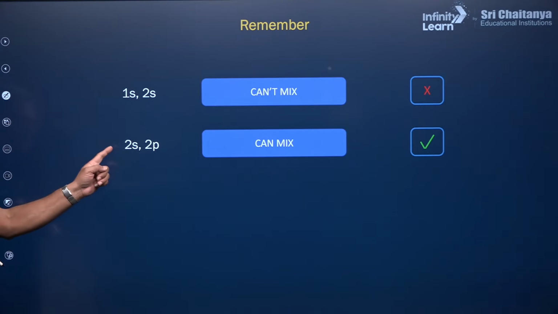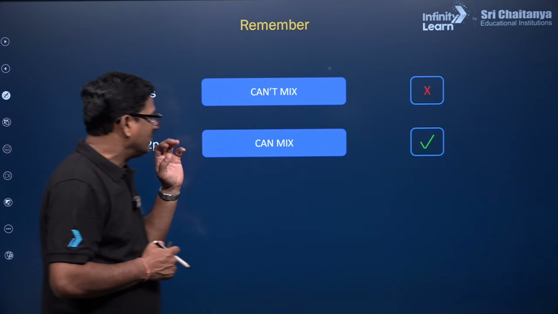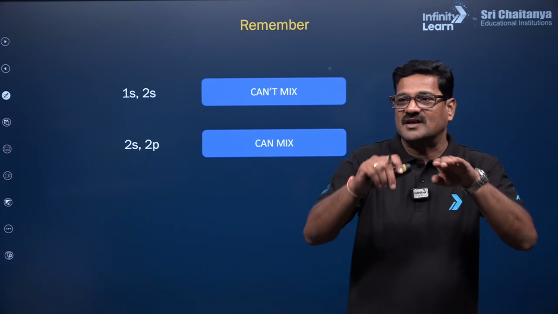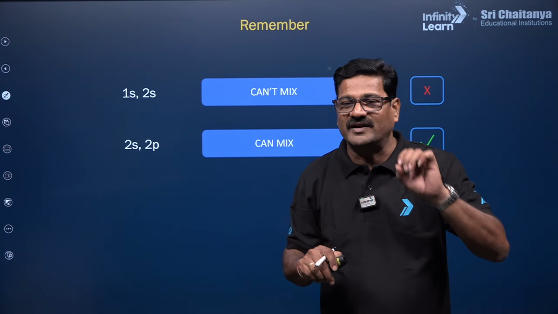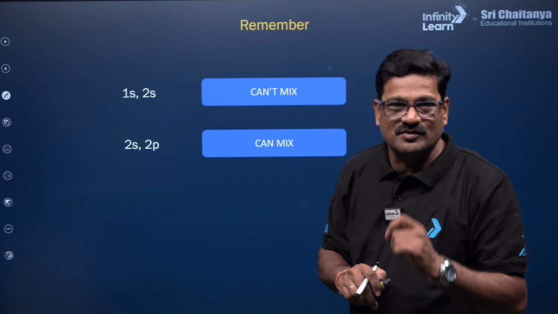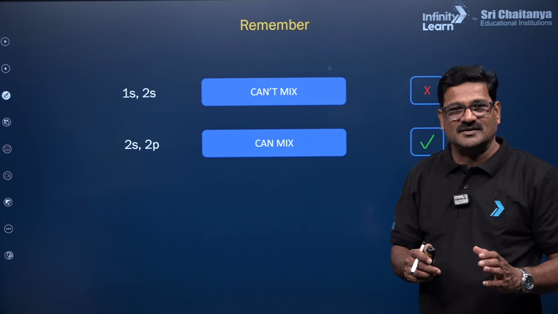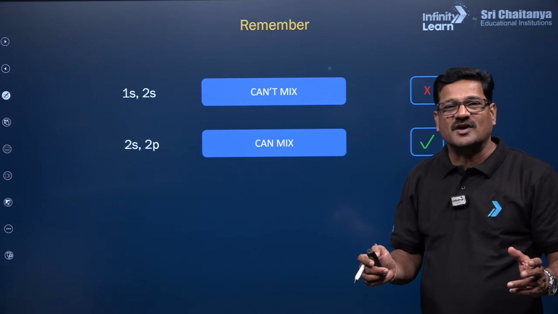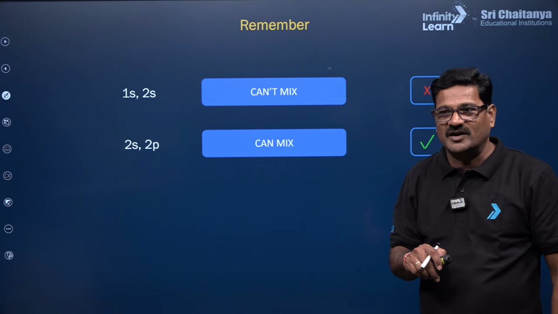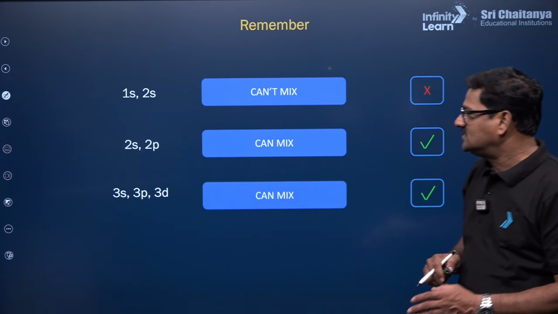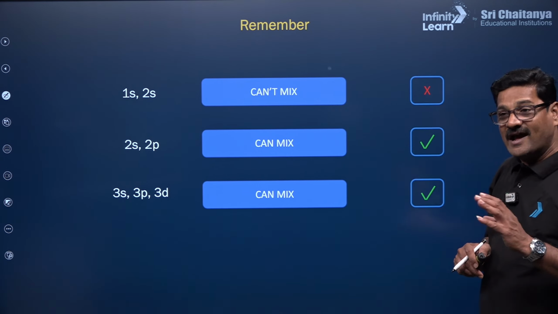And 2s and 2p can mix because they have nearly the same energy. Mind it, in the NEET examination you will be asked which orbitals can undergo hybridization and which cannot participate in hybridization. Fine. And 3s, 3p, 3d can mix.